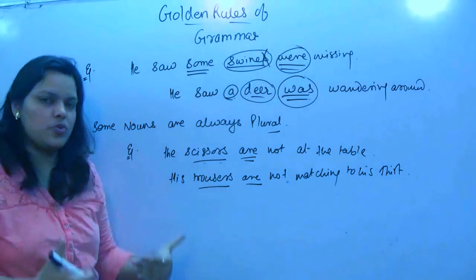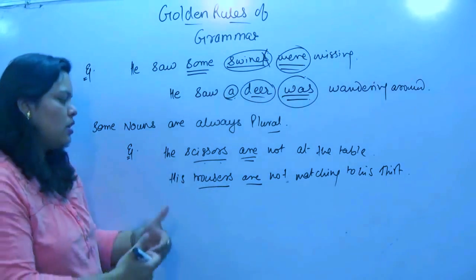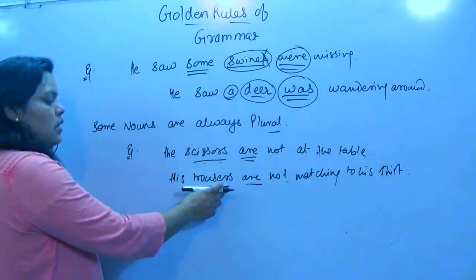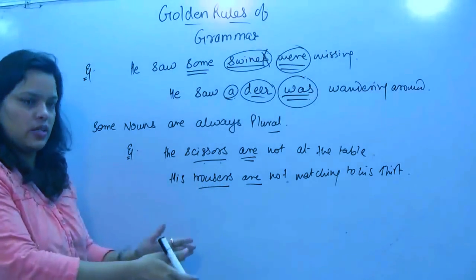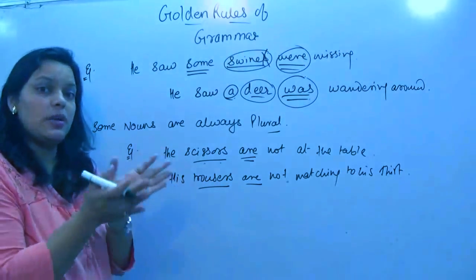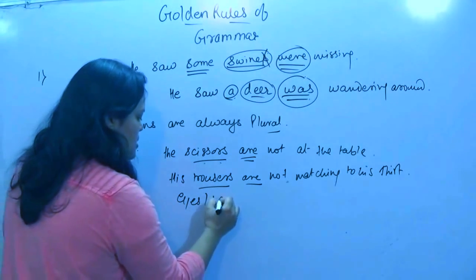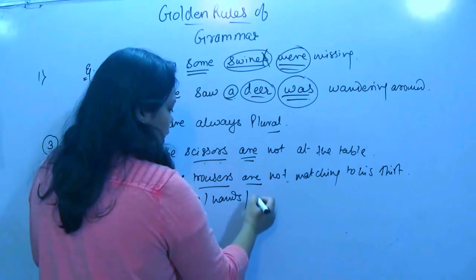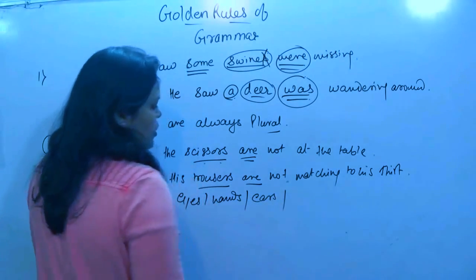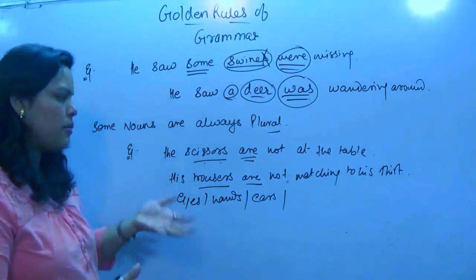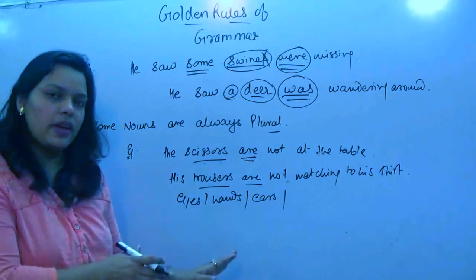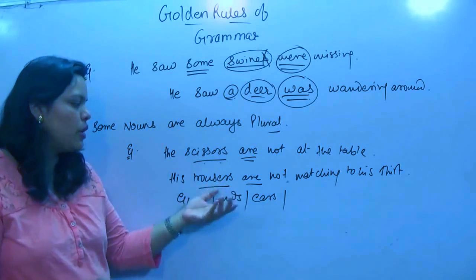Trousers, although he is wearing one single pant, still it will be considered plural because it has two legs. So such kind of things which exist in pairs, eyes, hands or ears, the number of things which come in pairs should always be considered in plural form.